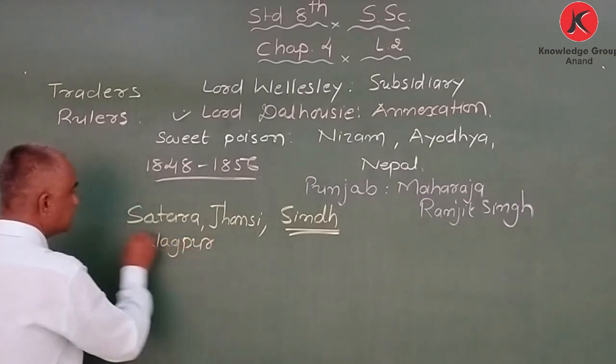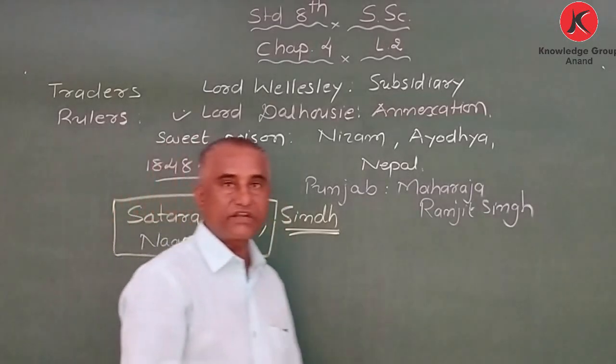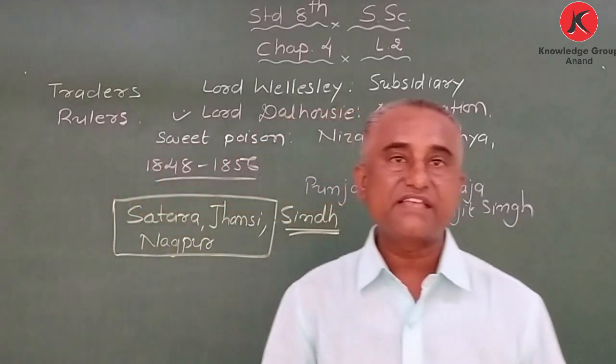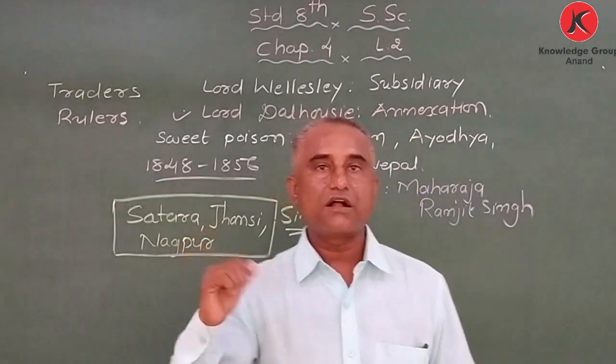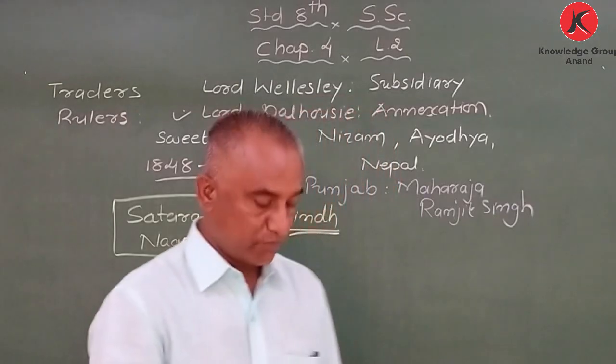Okay, so these things were annexed by the Britishers. Got it? My dear students, as I said, Dalhousie was a good Governor General. How? I will tell you.